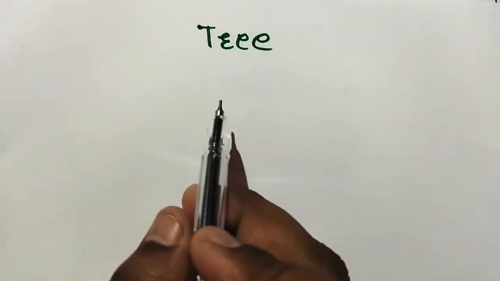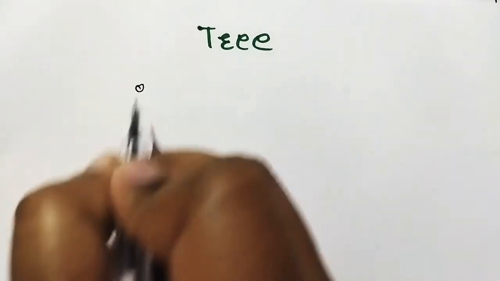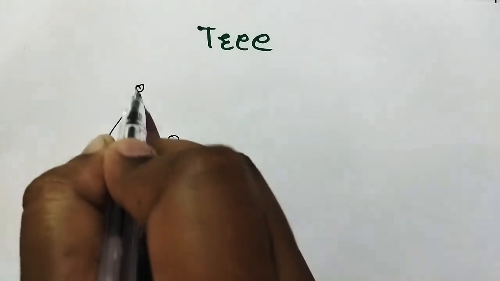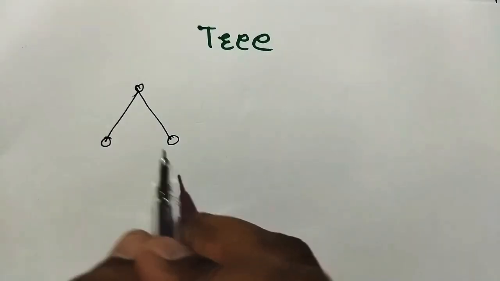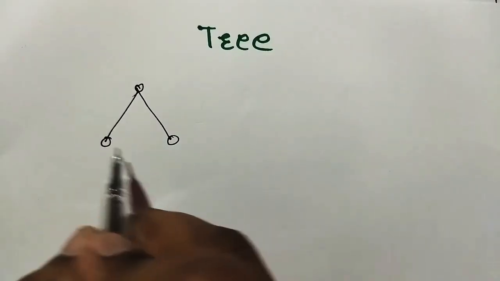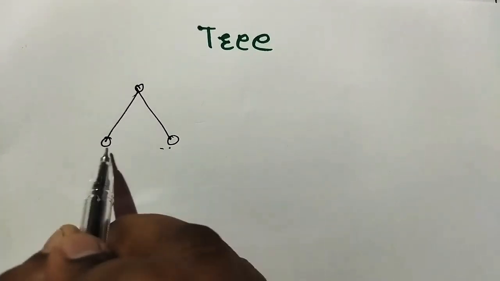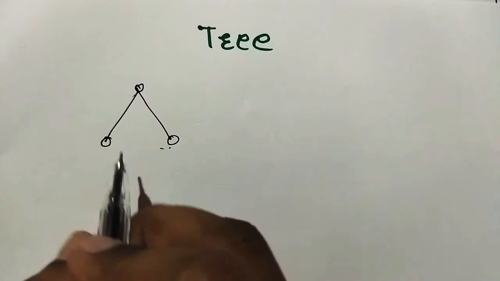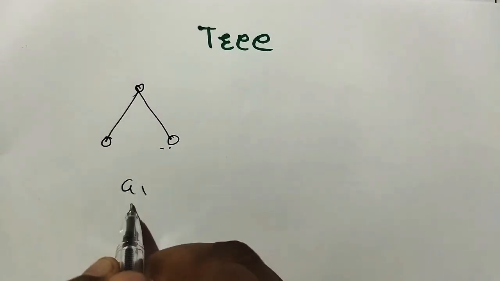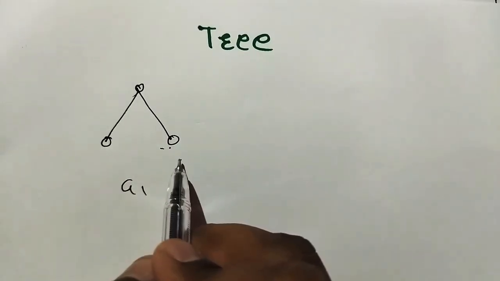Next is what is a tree. If this is a tree, okay, we call it a tree. In this tree, is there any circuit? Circuit means what? This is a path, not a circuit, because it is not closed with all vertices. Now G1 is a graph with 3 vertices and there is no circuit.